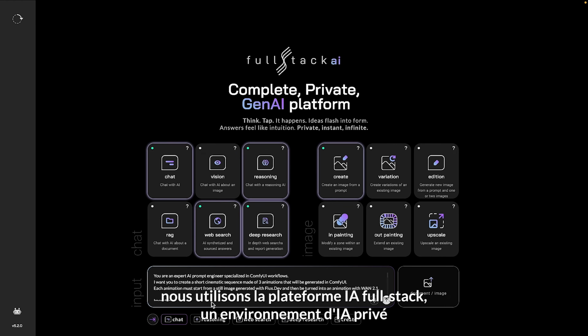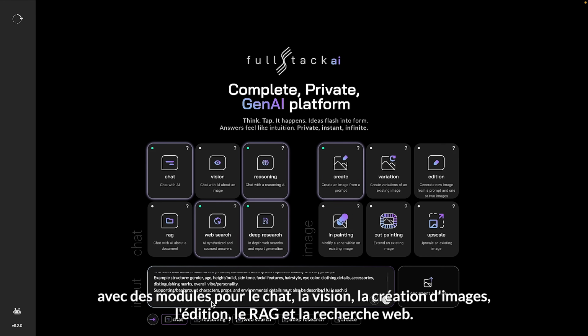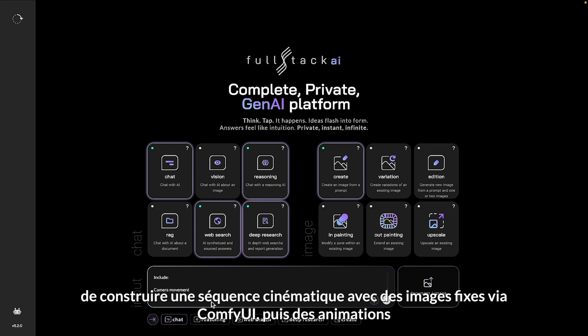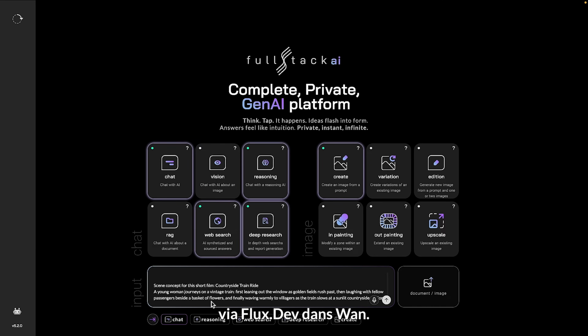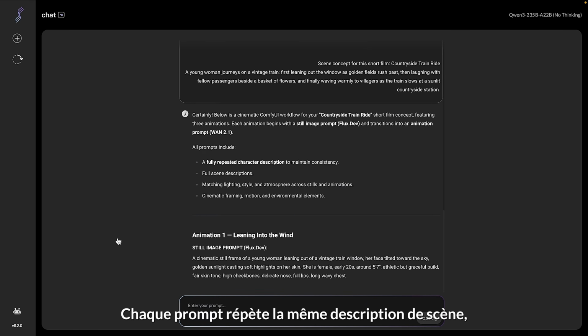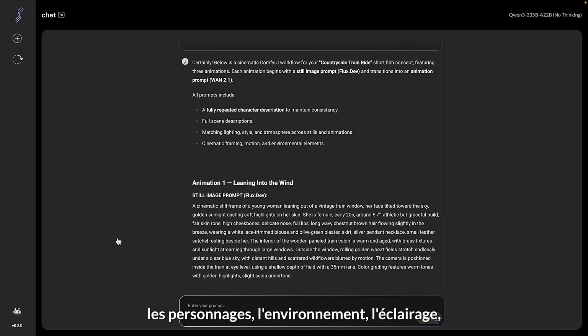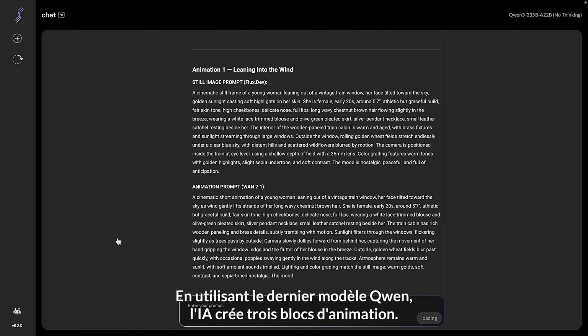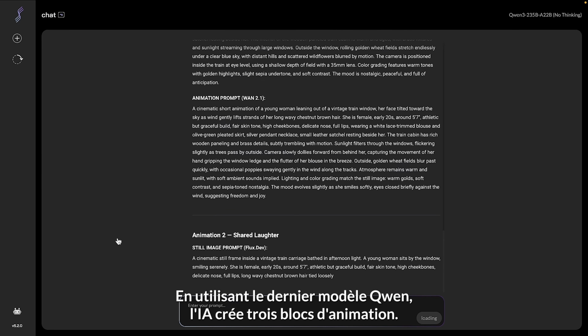To generate our prompts, we use the FullStack AI platform, a private Gen AI environment with modules for chat, vision, image creation, editing, RAG, and web search. Here, we open the chat module and paste a prompt telling the AI to build a cinematic sequence with ComfyUI, still images in Flux Dev, then animations in WAN. Each prompt repeats the same scene description, characters, environment, lighting, and camera setup to ensure consistency. Using the latest Qwen model, the AI creates 3 animation blocks.